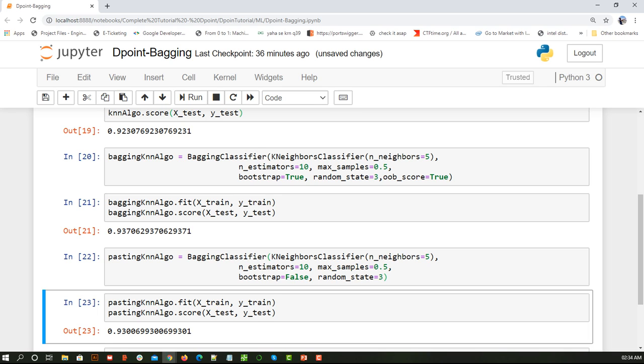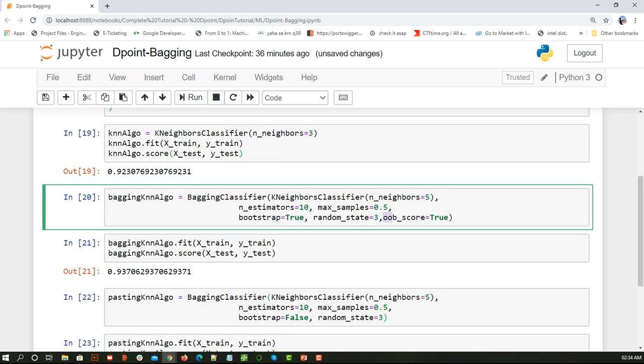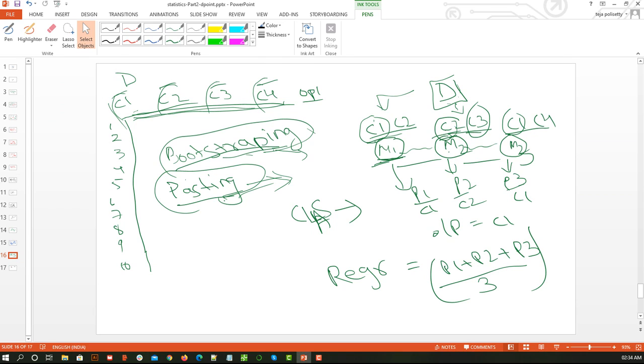And one thing that I didn't mention, one more concept, is OOB score. So what is OOB? OOB means out of bag evaluation. What happens there is, if you can see, we have 10 records. Now when M1 is taking, it can take records 2, 3, 4, 7, 8. And M2 can take records 3, 8, 9, 10. M3 can take the first, second, third, fourth, fifth records. So there is a possibility that some of the records are not taken at all by any classifier or any model.